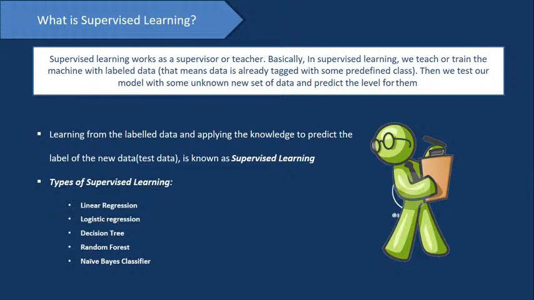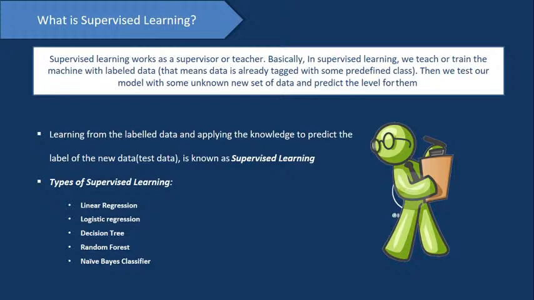There are some parameters to understand the reason why this person will have blood sugar. So your model will say, no, this person does not have a blood sugar problem, or this person has a blood sugar problem, right? This is how we use supervised learning. And in supervised learning we have linear regression, logistic regression, decision tree, random forest and naive Bayes.